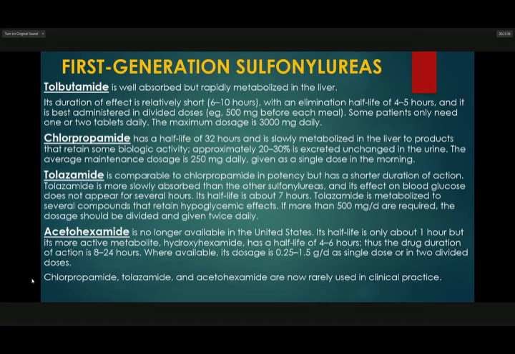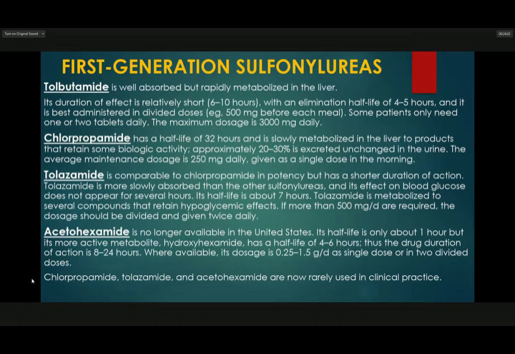Acetohexamide is no longer available in the United States. Its half-life is only 1 hour, but it has a more active metabolite, hydroxyhexamide, which has a half-life of 4 to 6 hours. Thus, the drug's duration of action is 8 to 24 hours.